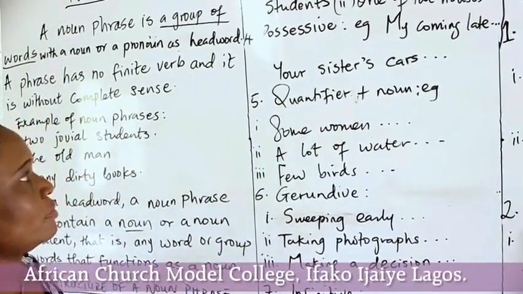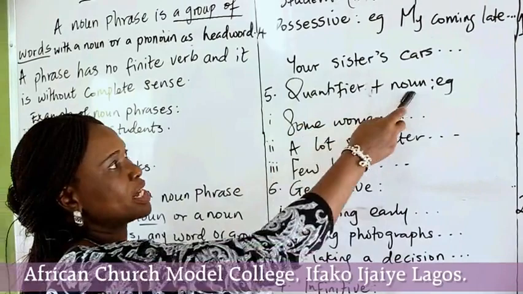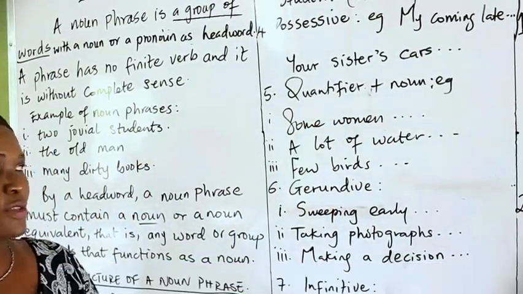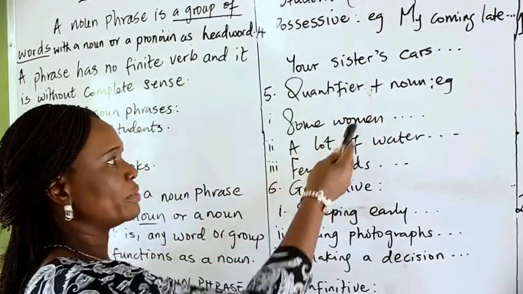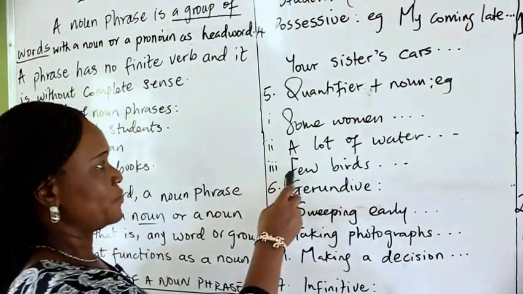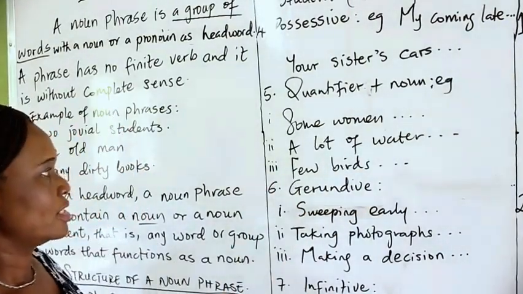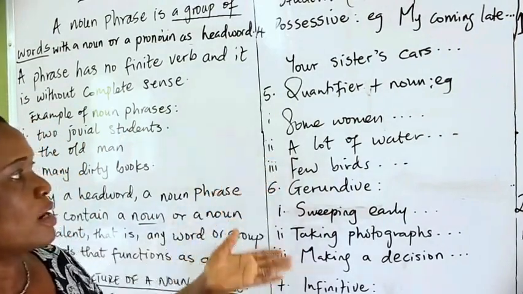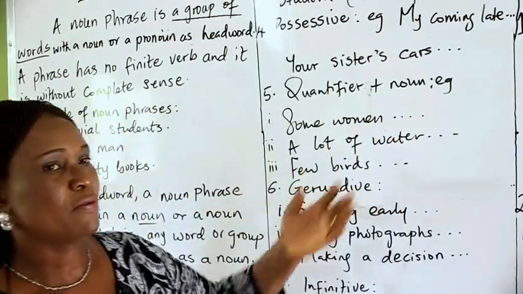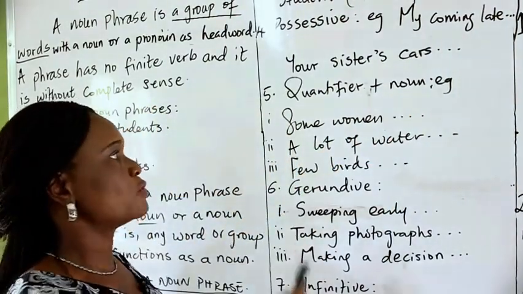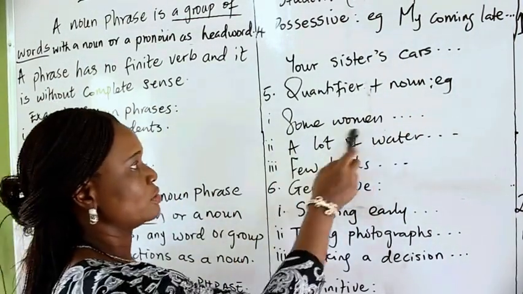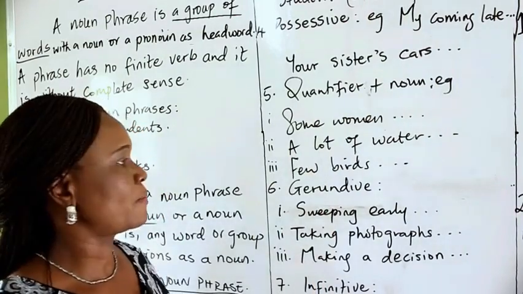Number 5, we have quantifier plus noun. What do we mean by quantifiers? They are words that usually go with nouns. For example, some women, a lot of water, few birds. These are some noun phrases that when you complete them by adding a finite verb to it, you have a complete sentence. But since we are talking about phrases, it doesn't make sense. It's still a fraction of a sentence.